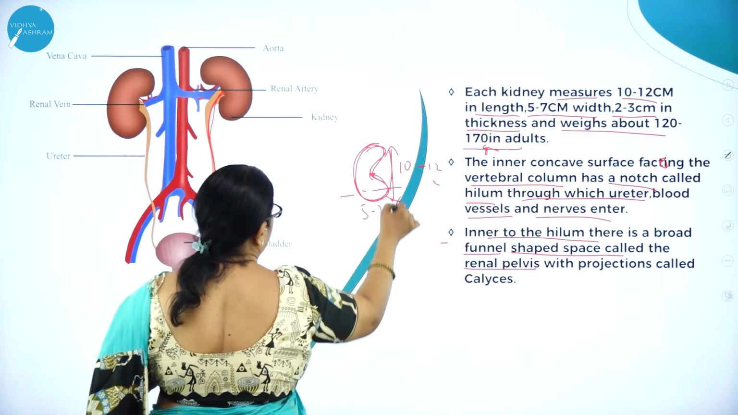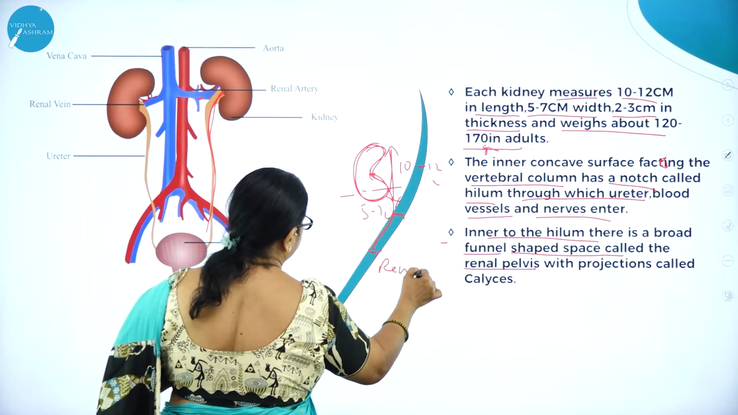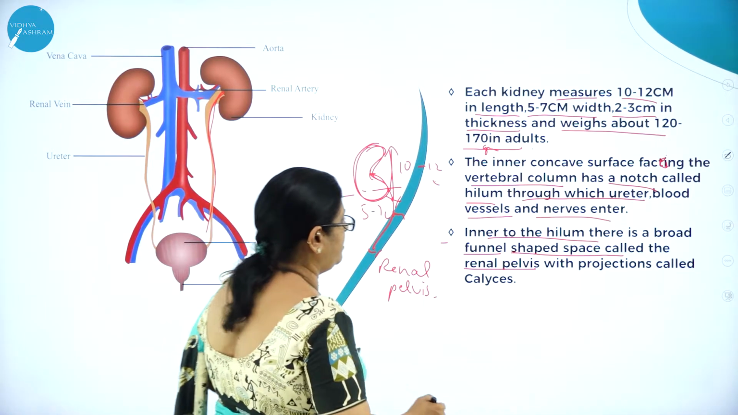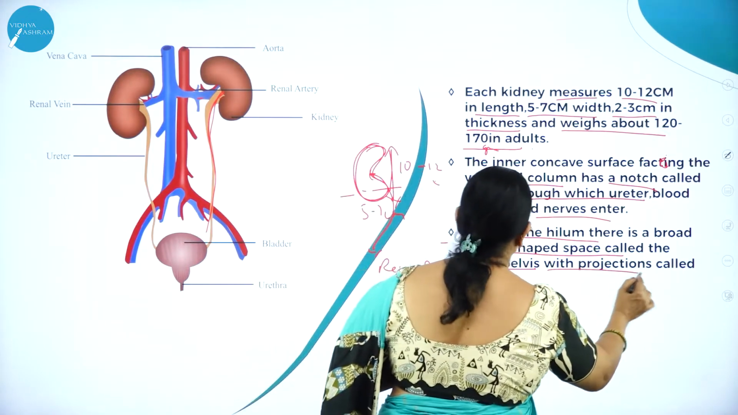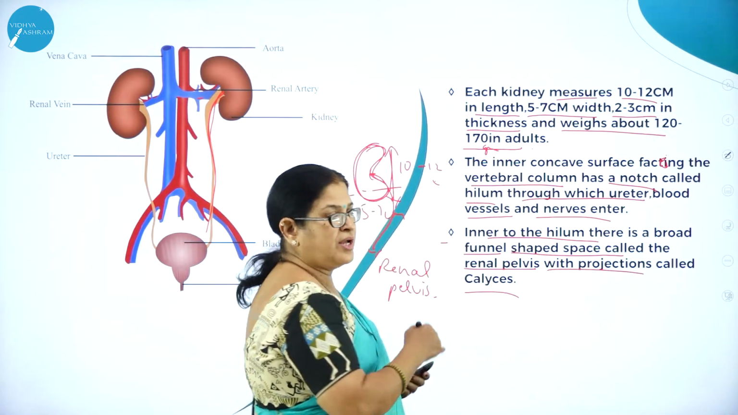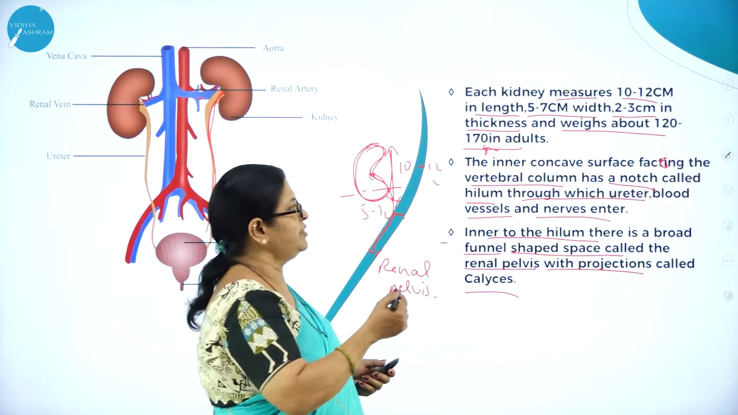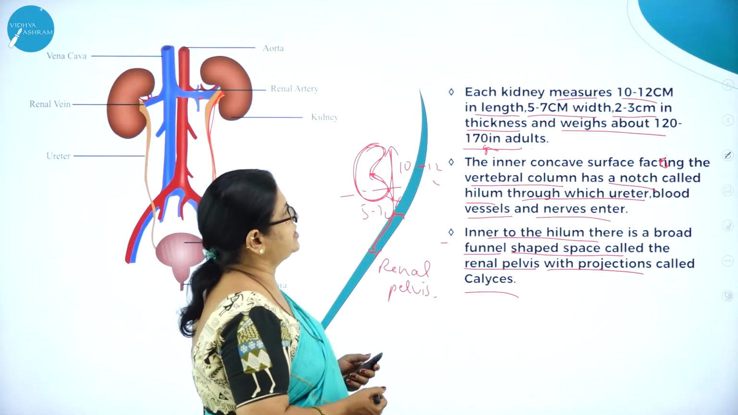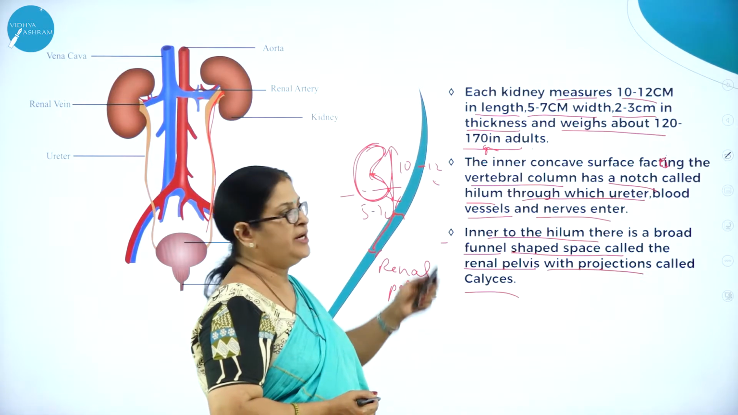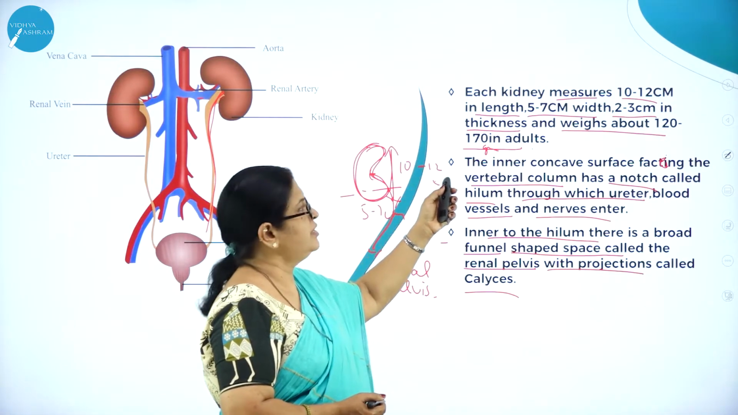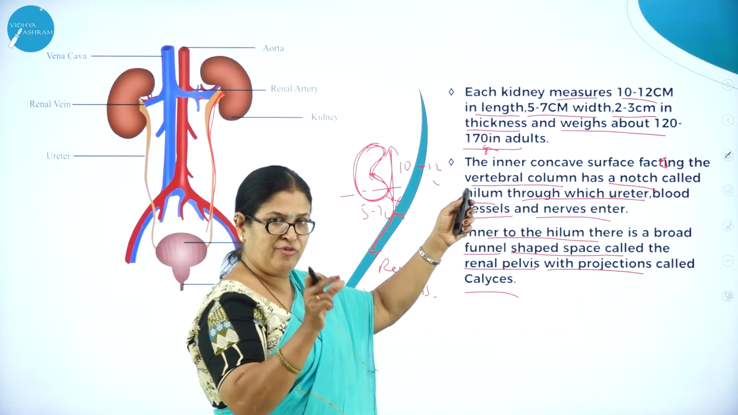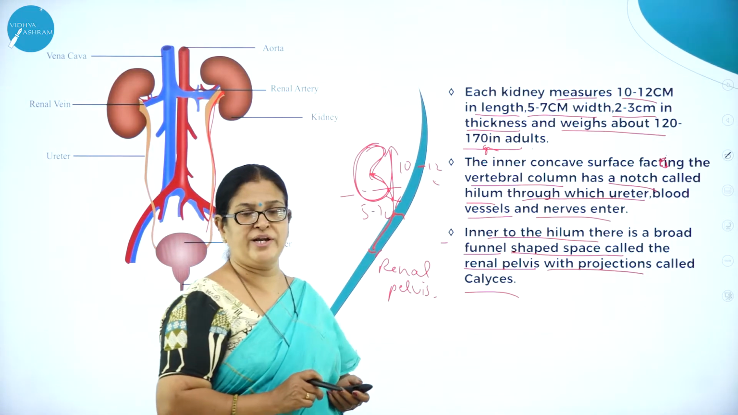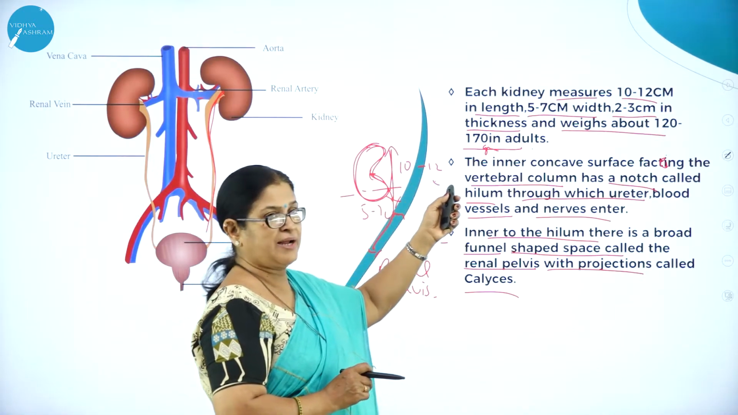This is called renal pelvis, with projections called calyces. Anyhow, I'll be showing you the diagram, the vertical section of a kidney, then you will understand. Each kidney measures around 10 to 12 centimeter in length, 5 to 7 centimeter in width, 2 to 3 centimeter in thickness, and weighs about 120 to 170 grams in adults.